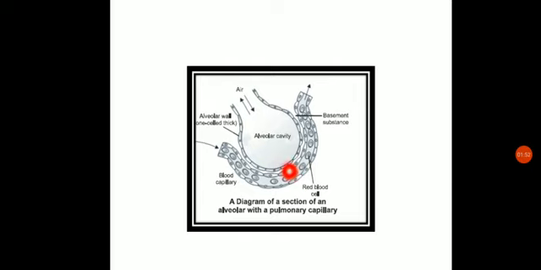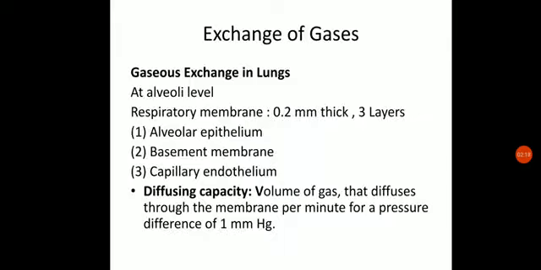So we can see we have got three different layers present at the surface of the exchange of gases, and these layers are called a respiratory membrane, which is around 0.2 millimeter thick, consisting of three layers: the alveolar epithelium, basement membrane and the capillary endothelium.